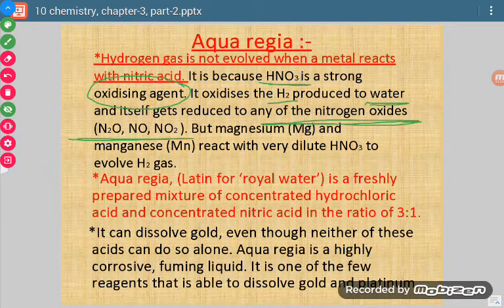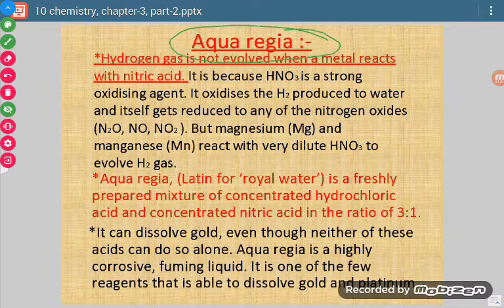Now magnesium and manganese are also reactive towards dilute nitric acid, but they do not react too much, though they do react. They are not very reactive, but they also react with dilute nitric acid and form hydrogen gas.